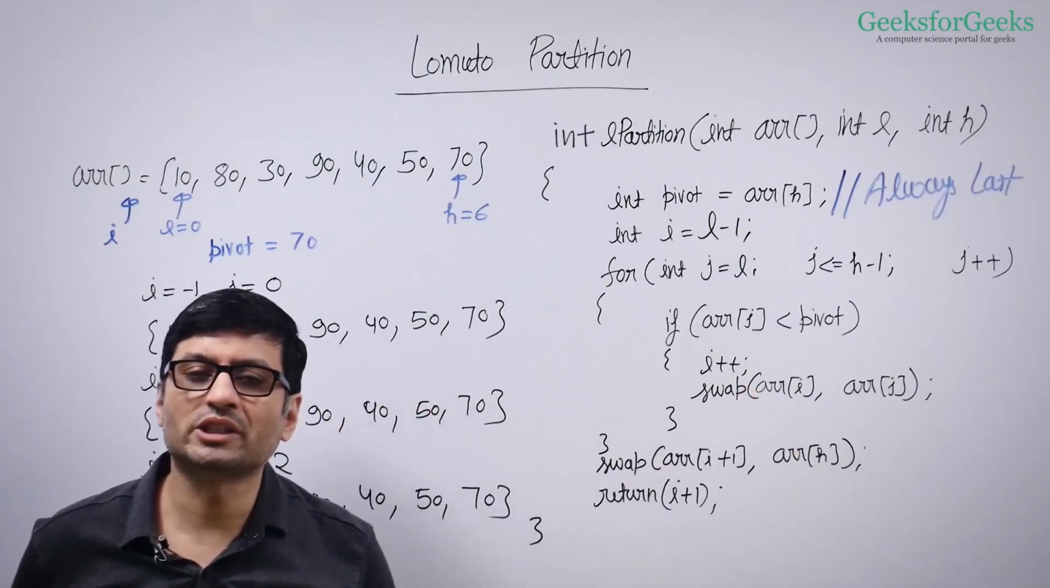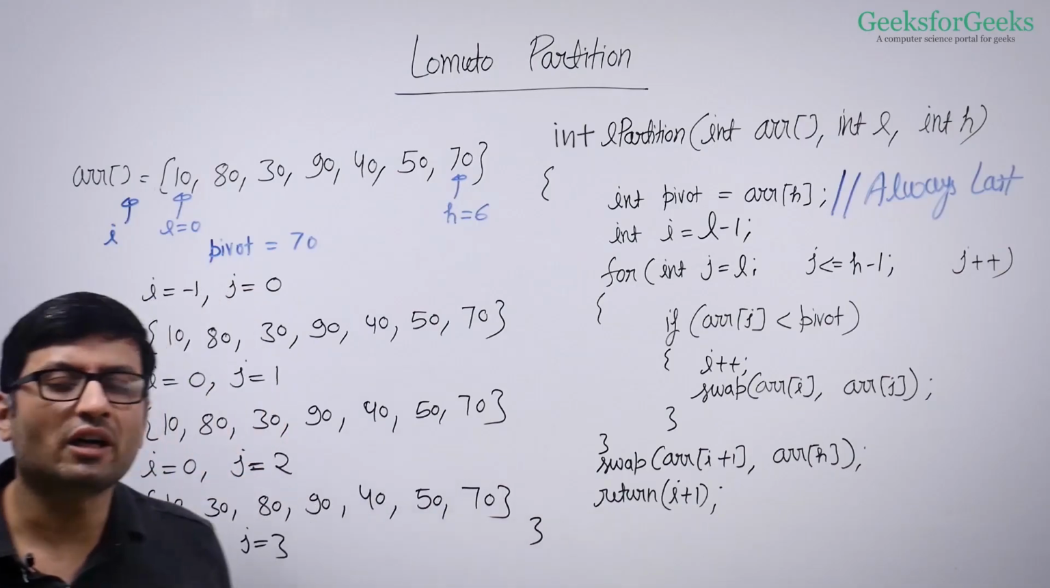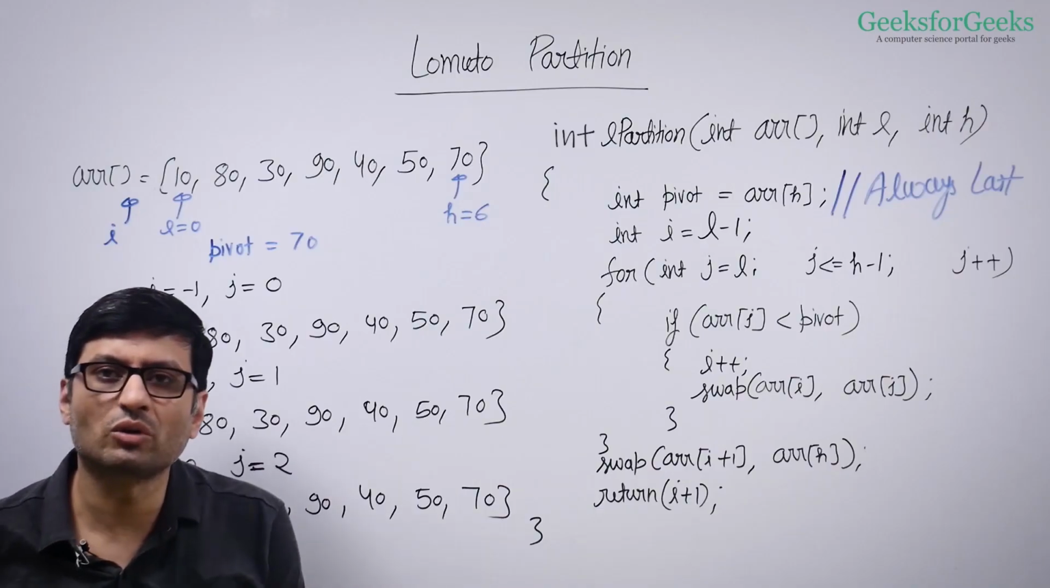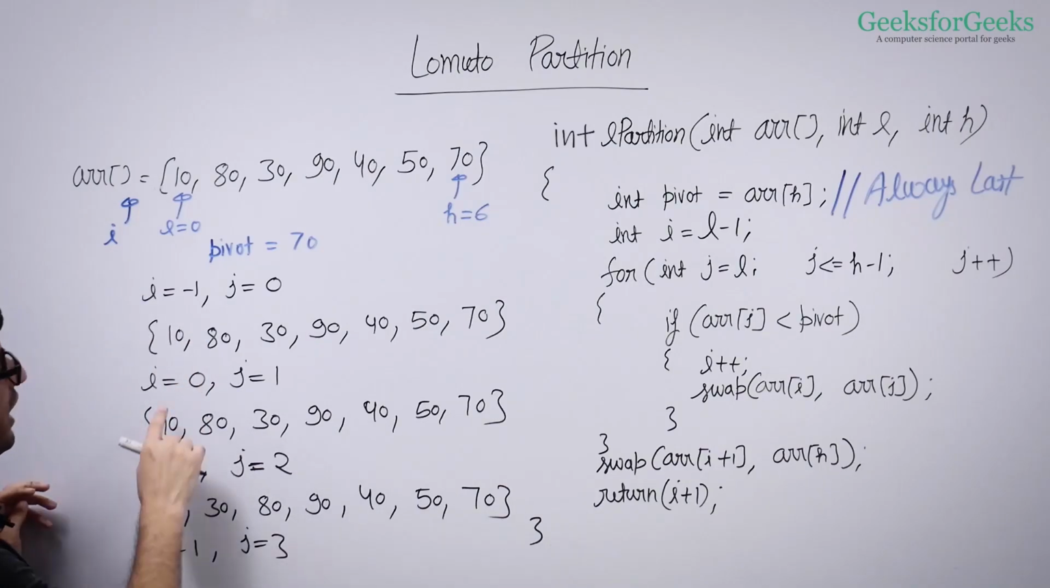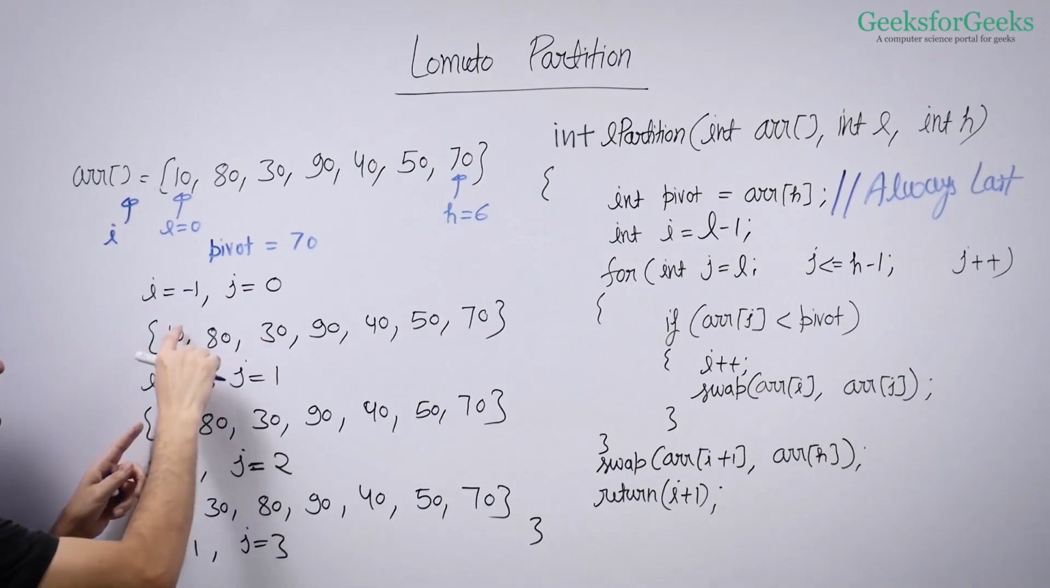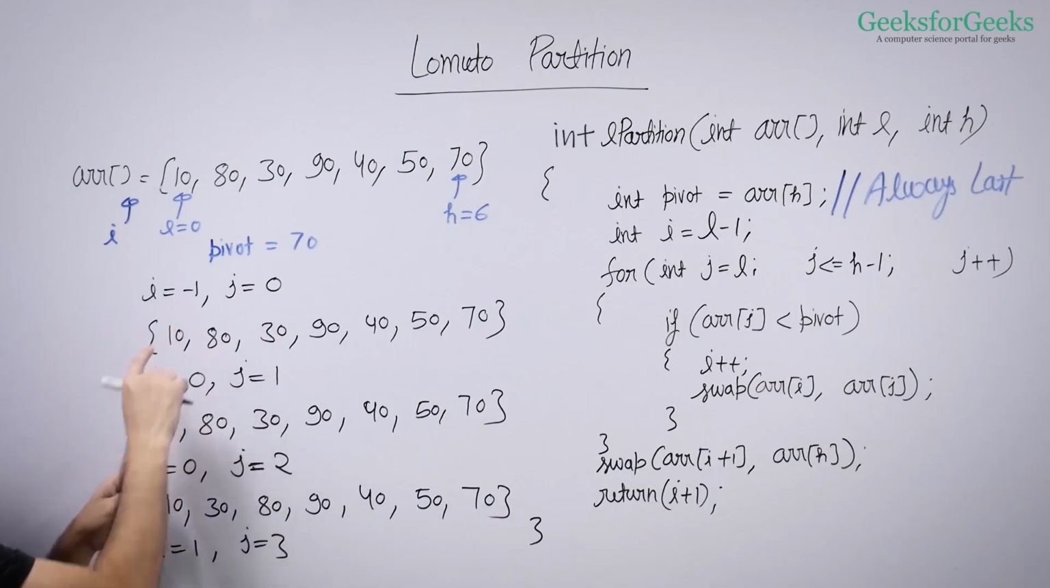And what happens when they go inside this condition? They increment i. We increment i and we swap the elements. We increment the window of smaller elements. So i now becomes 0, right? And j is anyway 0. So 10 is actually swapped with itself, right?